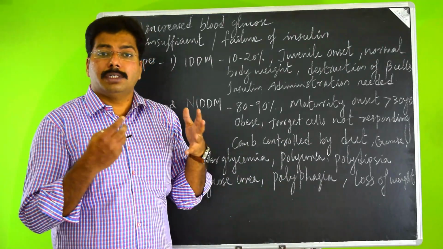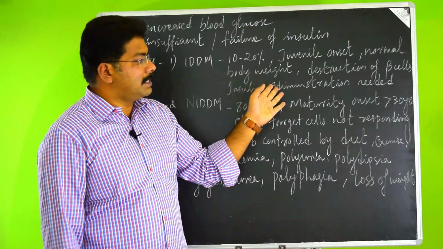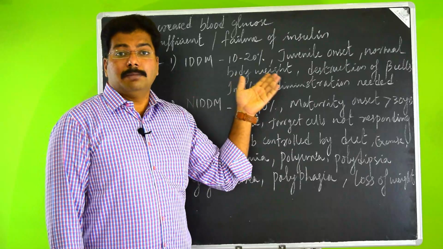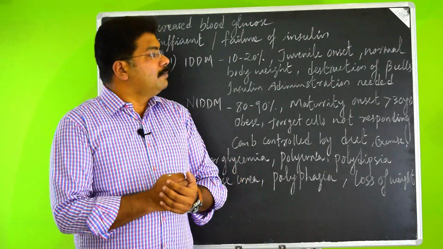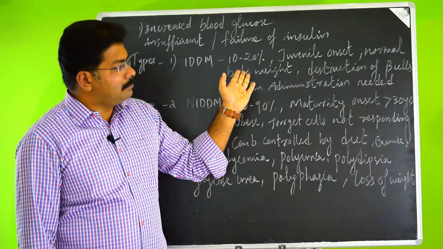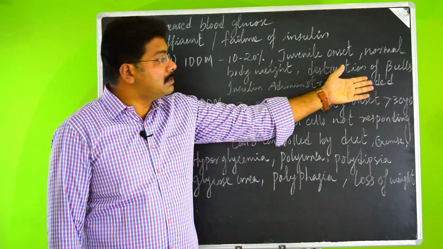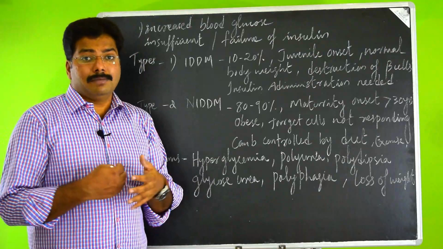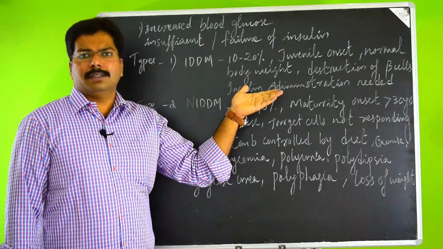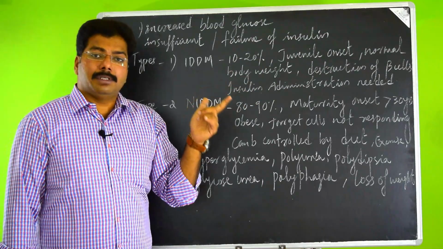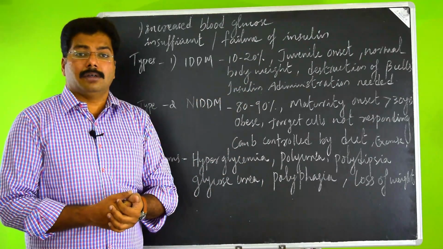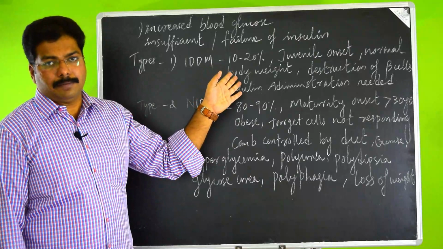This happens due to the sudden destruction of the beta cells. That means this can even be dangerous. All of a sudden the glucose level goes so high due to the lack of insulin, because the beta cells were destroyed. Even a person with a normal body weight also can get this type 1 diabetes. And insulin administration through injection is compulsory in this case.